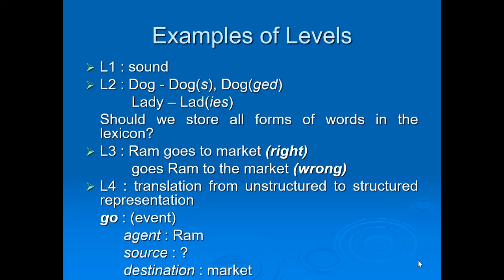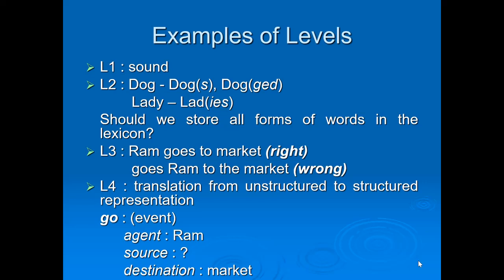Because we need to give the grammar, we need to give the syntax to the machine, that yes, words like Ram will come to the first place, words like goes will come to the second place, then to or in or other kinds of these words will come to the third place, and similarly the other words. So what I am talking about is the grammar. Like you must have studied in your previous classes about parts of speech, noun, verb, adverb. So this is all related to the third level.